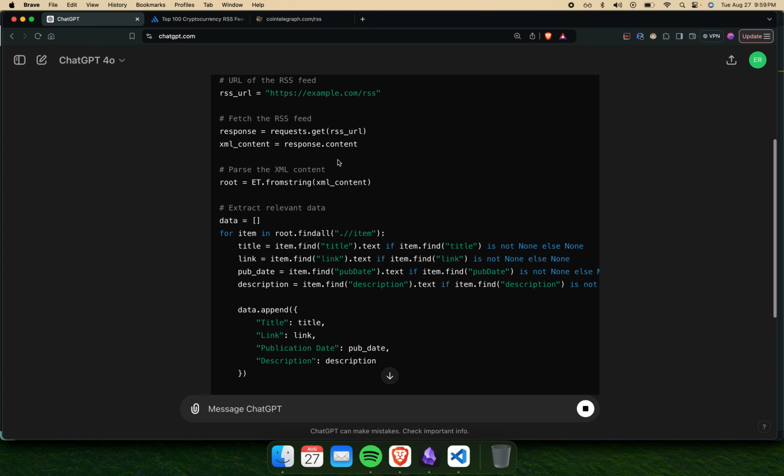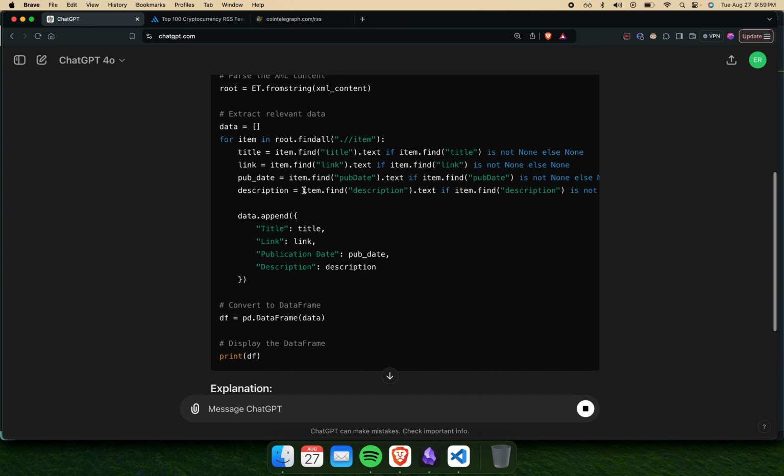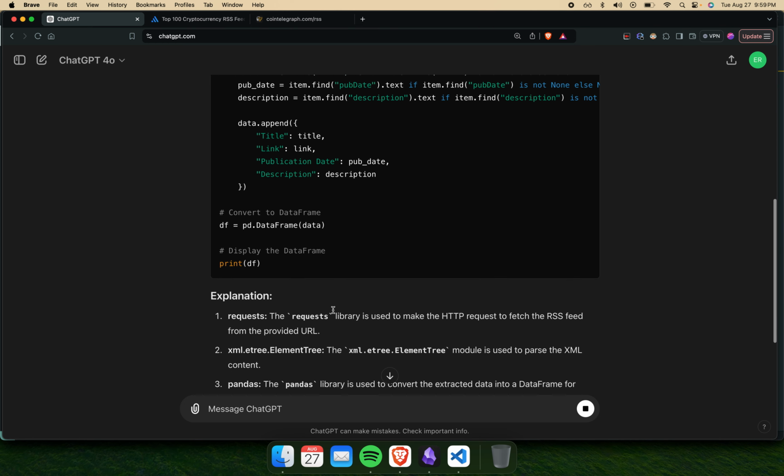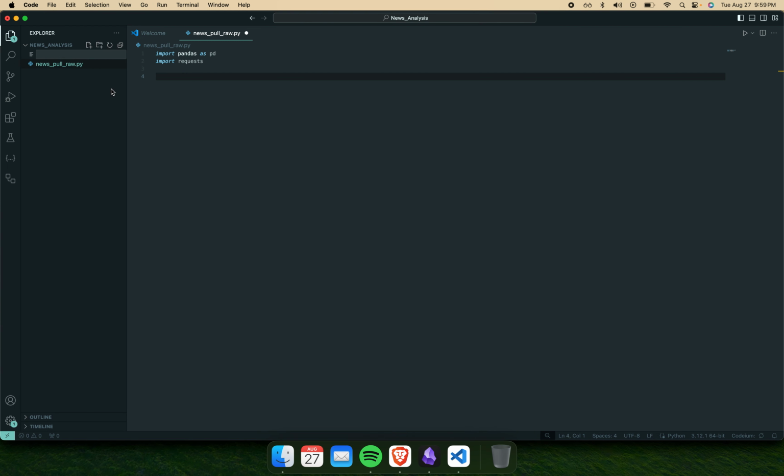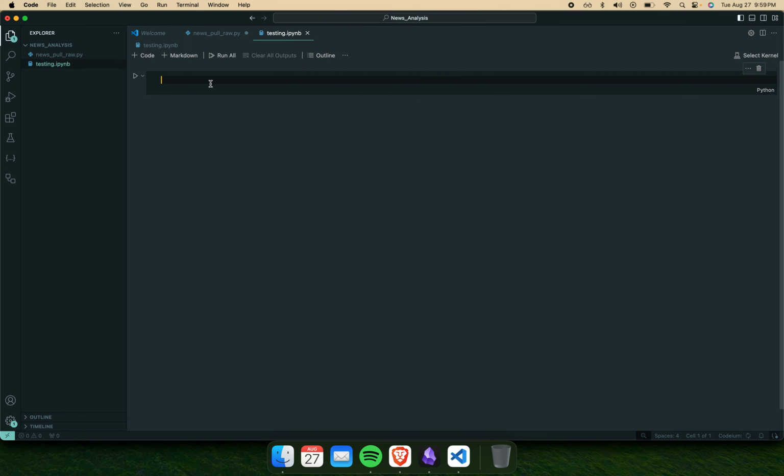XML tree et. Extract the data. So actually, let's go ahead and make a Jupyter notebook file, IPYNB, just because it makes it easier to see what we're doing.